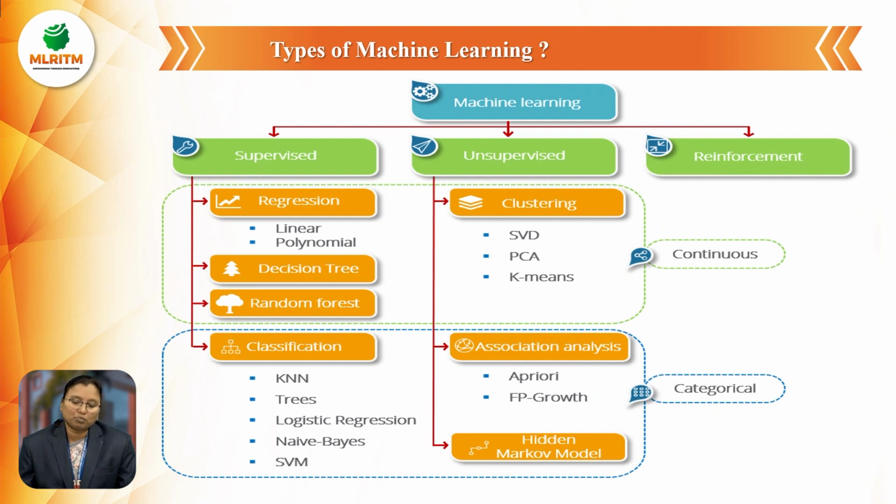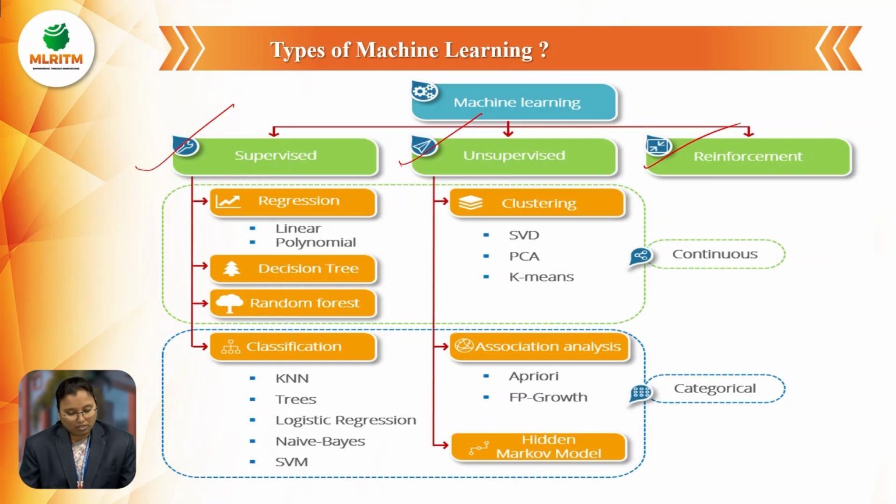Next, types of machine learning. How many types of machine learning are there? We have three types of machine learning. The first one is supervised, the second one is unsupervised, and the third one is reinforcement. What is meant by supervised, unsupervised, and reinforcement, and how many examples are there in each?